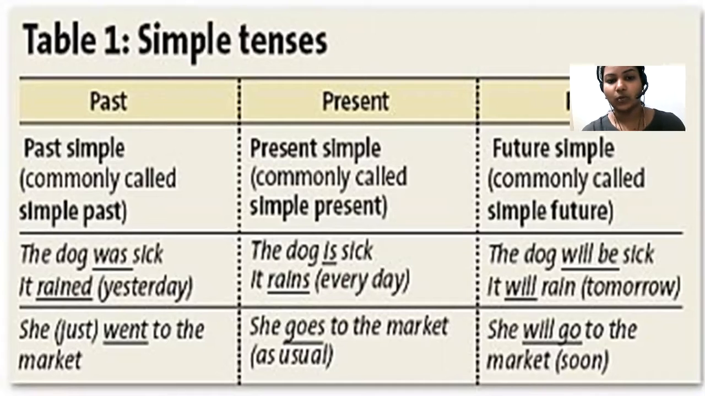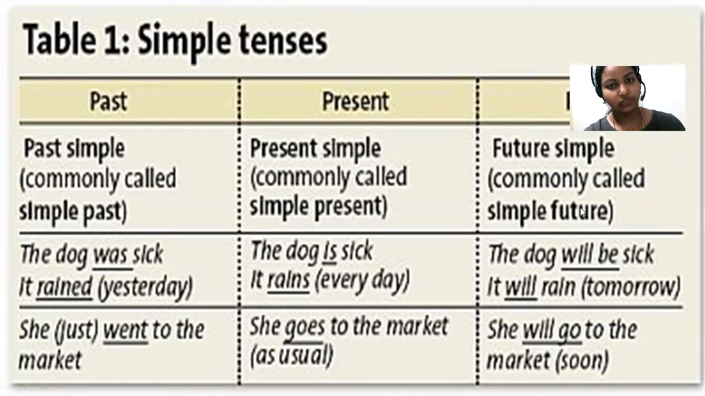Okay, so fine, let's move on to simple present, commonly called simple present tense or present simple. The dog is sick. It rains. Can you see the change here, children? So here in past, you have to write the dog was sick. But in present, you have to write the dog is sick. Was is for past and is for present. Okay, and it rained. Okay, so it is yesterday. It rained yesterday. So here it is rained, and it rains every day. Okay, so every day we are receiving certain amount of rainfall. That's why we are calling it as it rains. Okay, so know the difference.